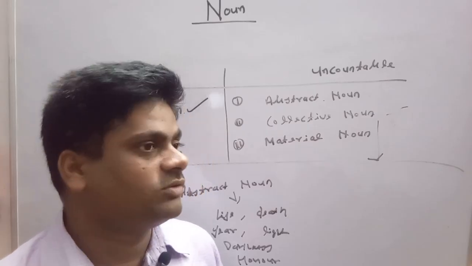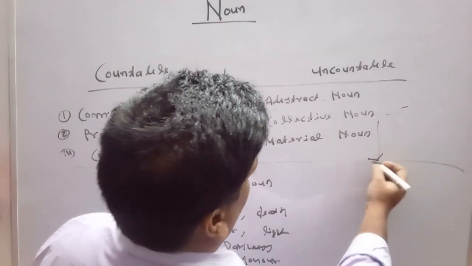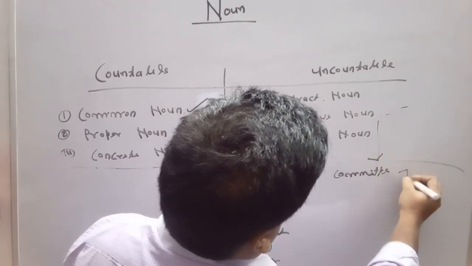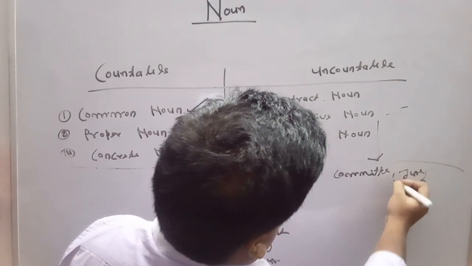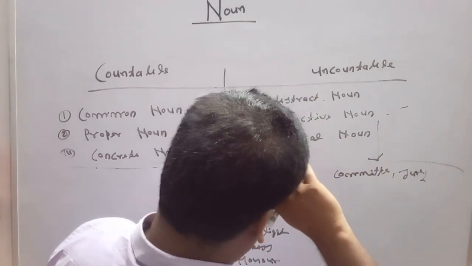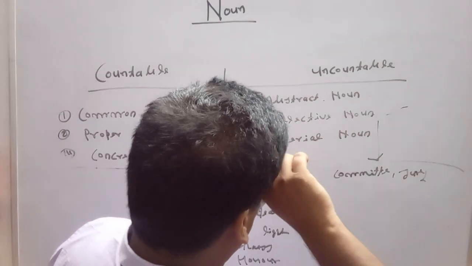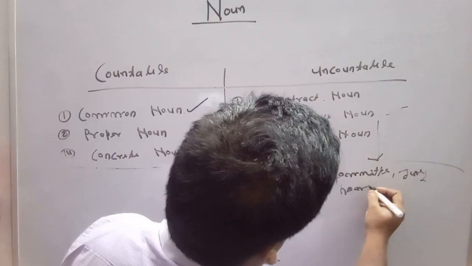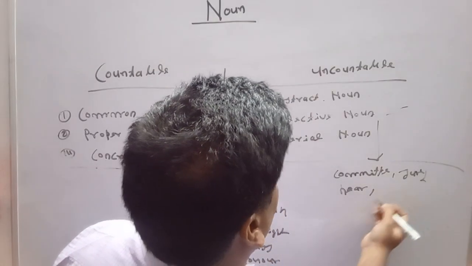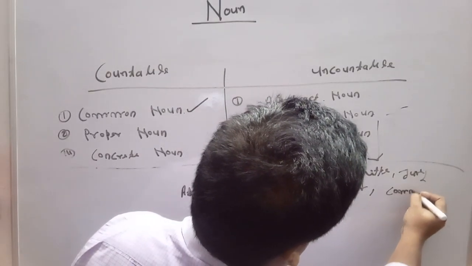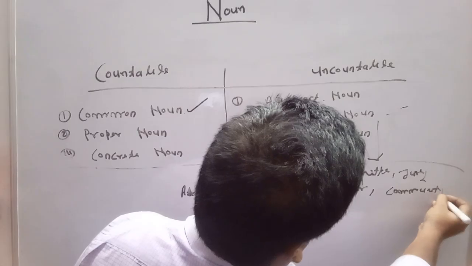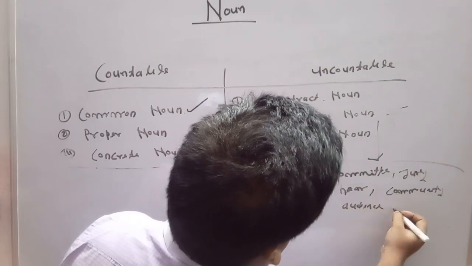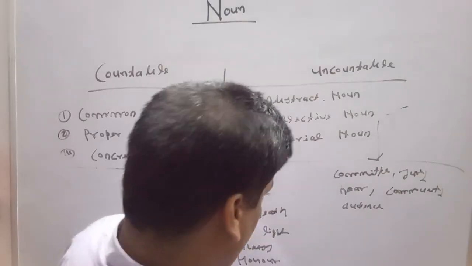Examples of collective nouns are committee, jury, herd, community, audience, listener.